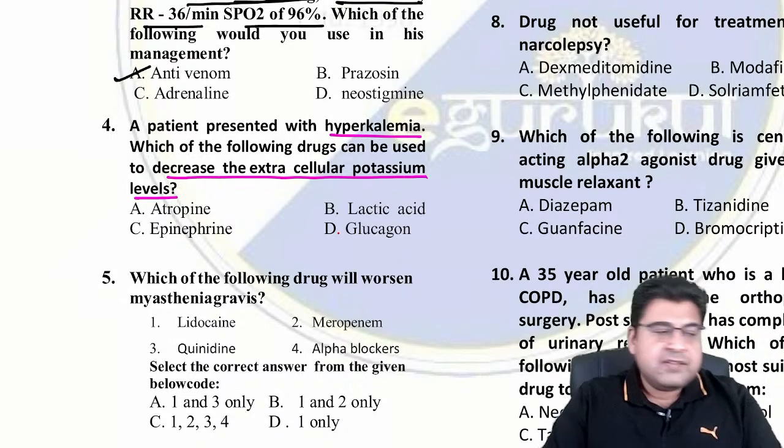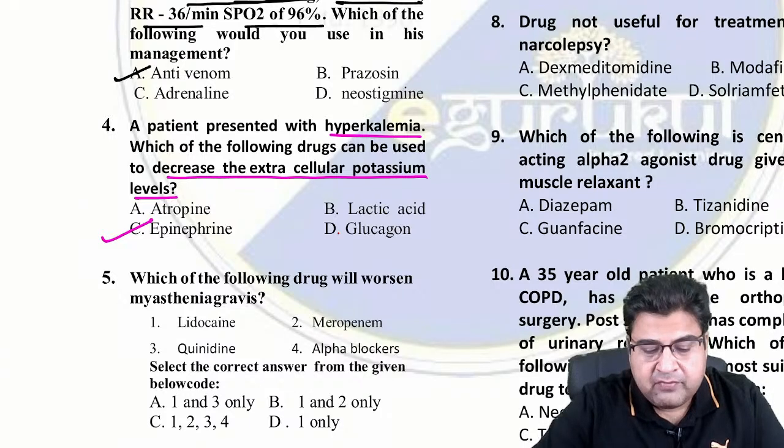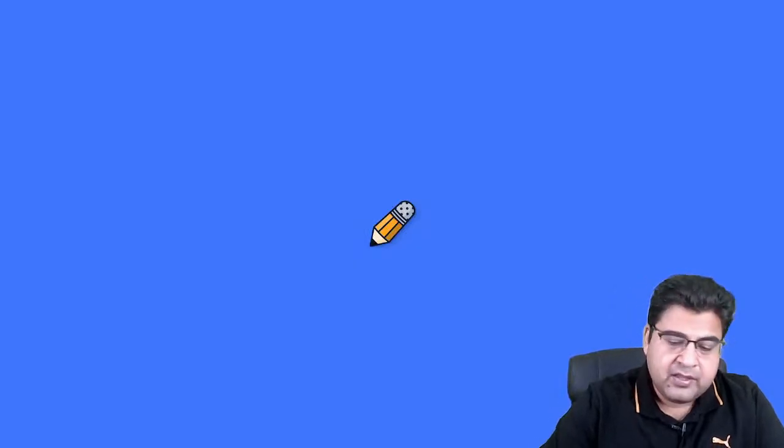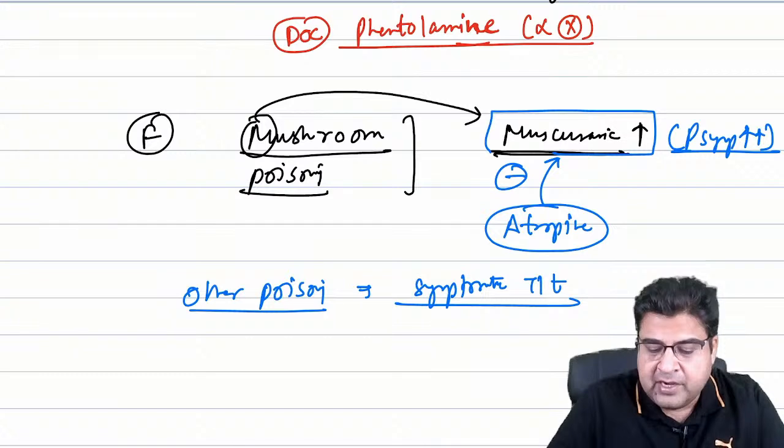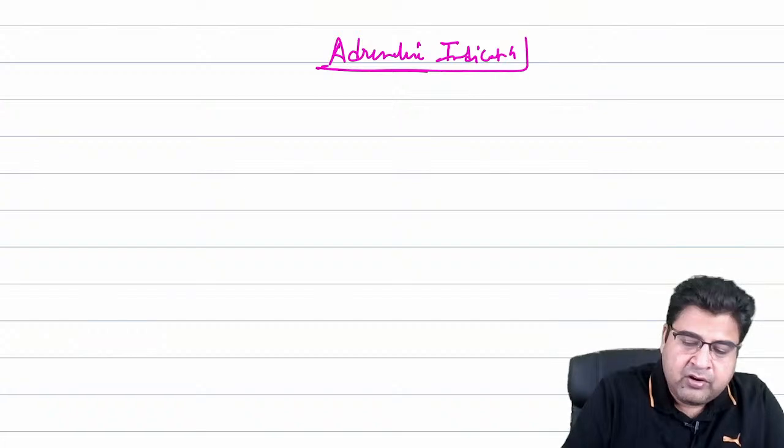So here the answer is epinephrine. Epinephrine is a medicine that is given for hyperkalemia. So this question is based on the indications of adrenaline or epinephrine. So what are the indications of adrenaline or epinephrine?